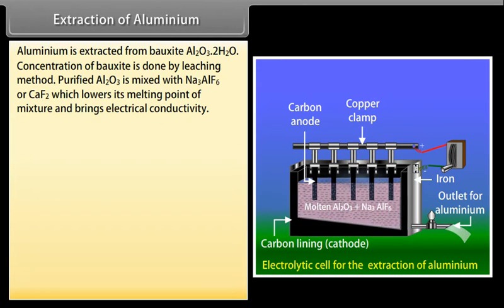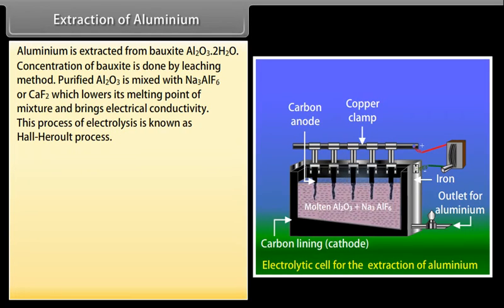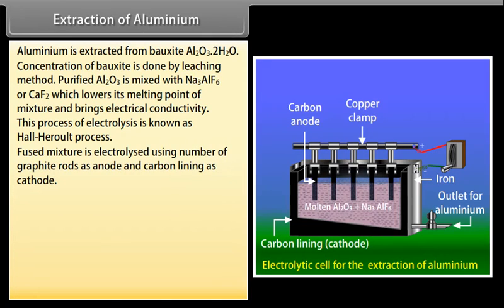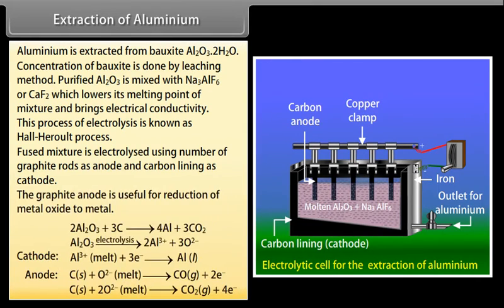This process of electrolysis is known as Hall-Héroult process. Fused mixture is electrolyzed using a number of graphite rods as anode and carbon lining as cathode. The graphite anode is useful for reduction of metal oxide.